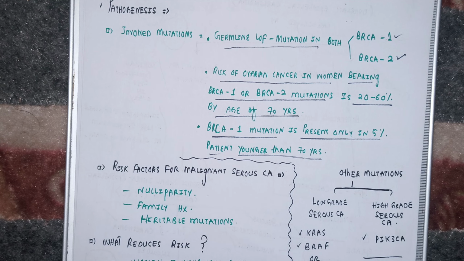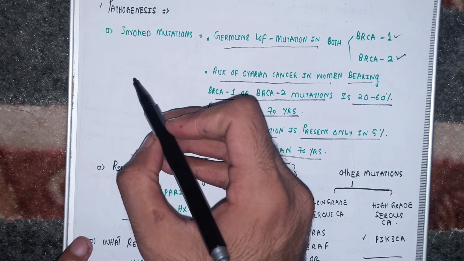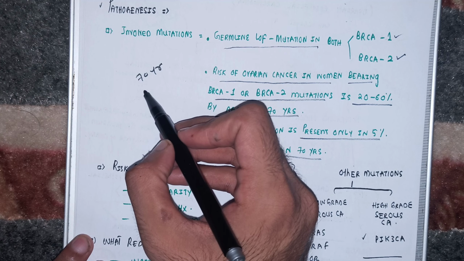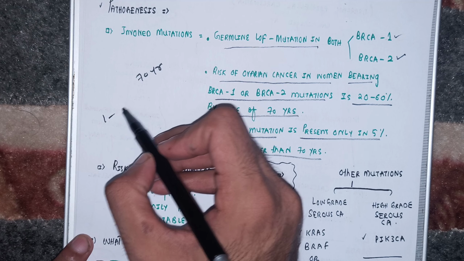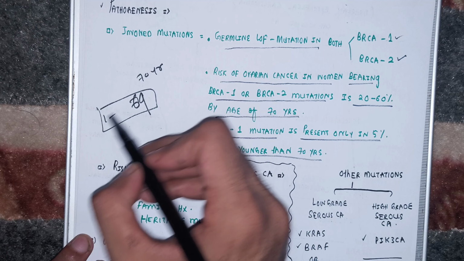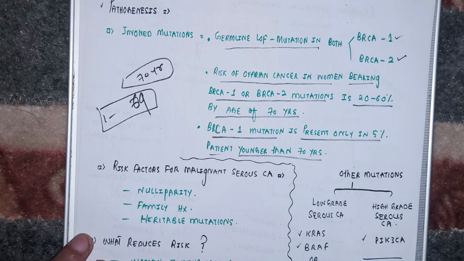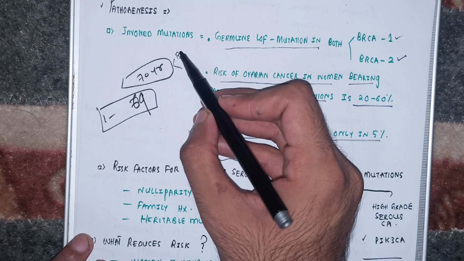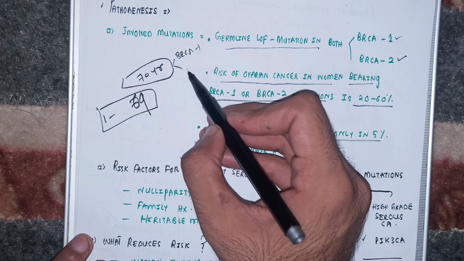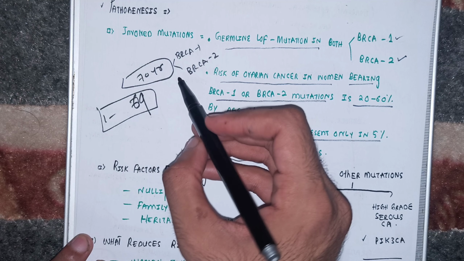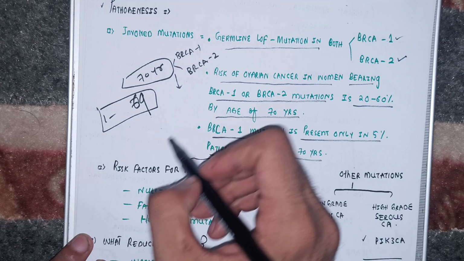This is a very important point to understand, beta. If you are 70-year-old, one condition is this, or you can be less than 70-year-old, like you can be 1 till 69, or you can be 70-year-old. If you are 70-year-old and you are having BRCA1 BRCA2 gene mutation, then how many chances are there that you will develop the serous tumor of the ovary?